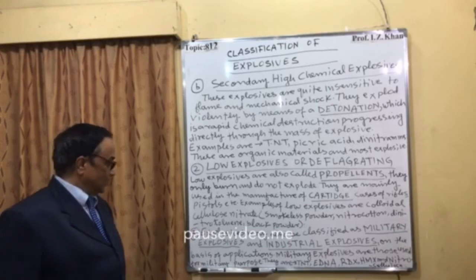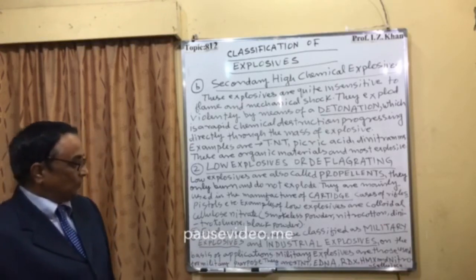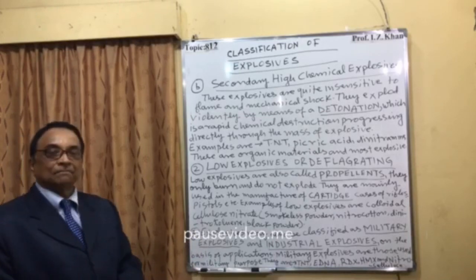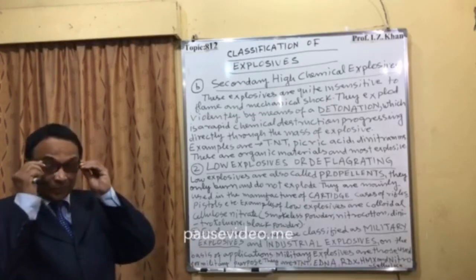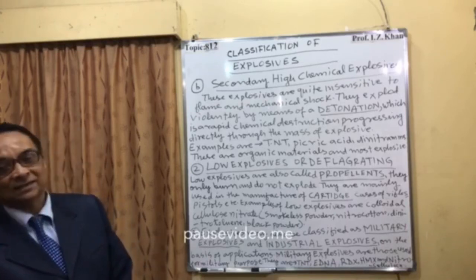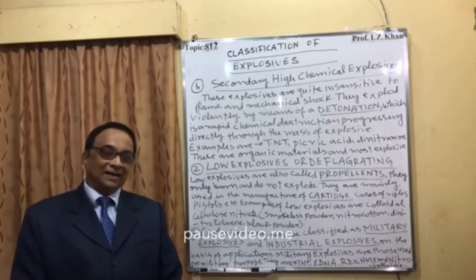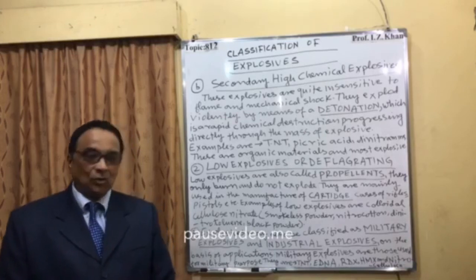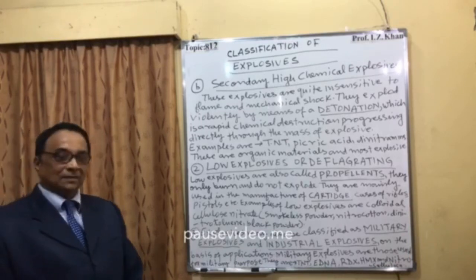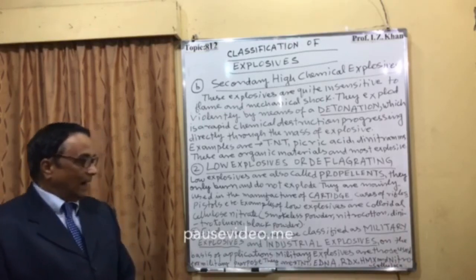So that is for military purposes. And what explosives we use for military purposes are mostly organic nitro compounds, nitro derivatives, and they are TNT, trinitrotoluene, EDNA, RDX.